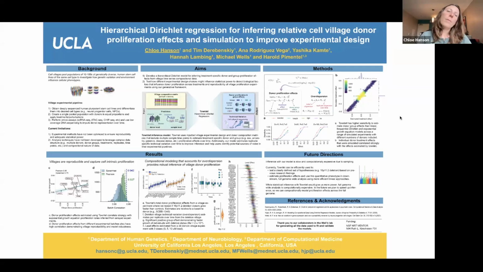Hello, my name is Chloe, and I'm going to talk to you today about hierarchical Dirichlet regression for inferring relative cell village donor proliferation effects and simulation to improve experimental design.